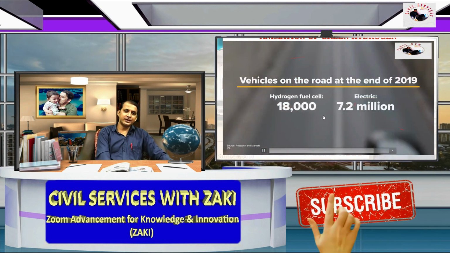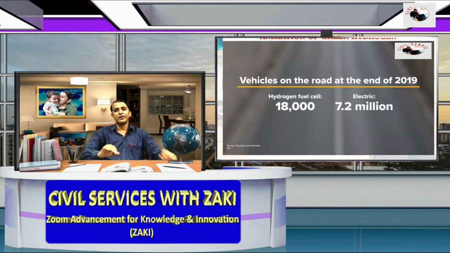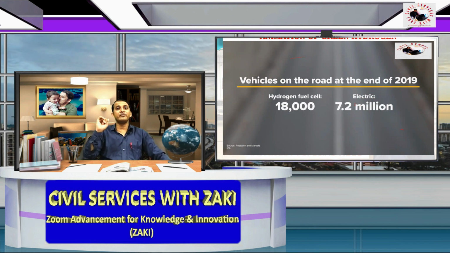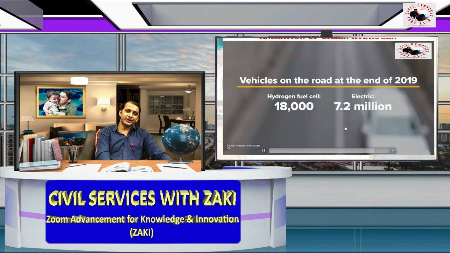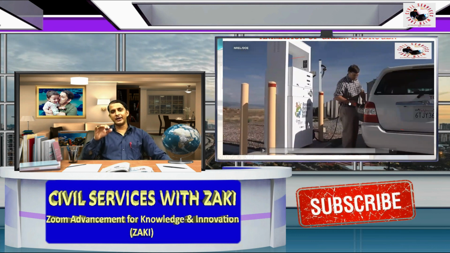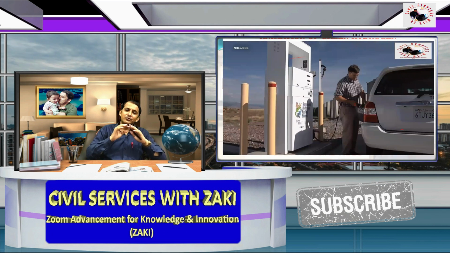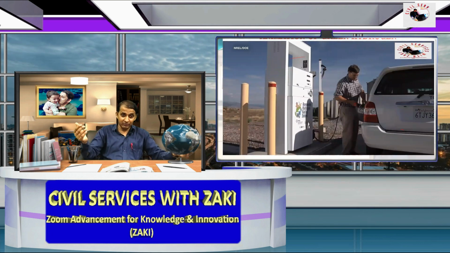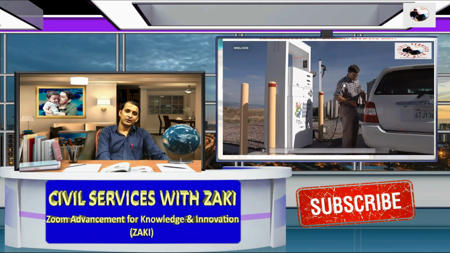Vehicles on the road at the end of 2019, if we see the data of the IEA, International Energy Agency, only 18,000 fuel cell vehicles across the globe. But if we compare the electric, it's 7.2 million electric vehicles on the road. But the main hurdle is the fuel station. Very few fuel stations are present today across the globe. So that is the main hurdle of hydrogen energy, the hydrogen fuel station.